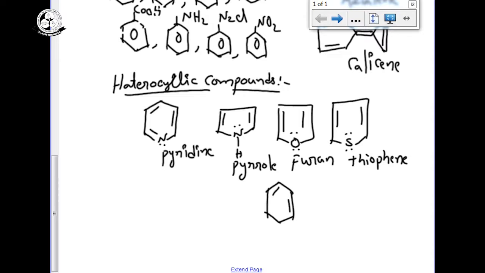Some named reactions are most familiar. Another chemical substance we are using, its name is phenolene.